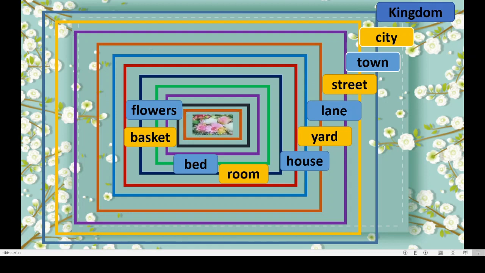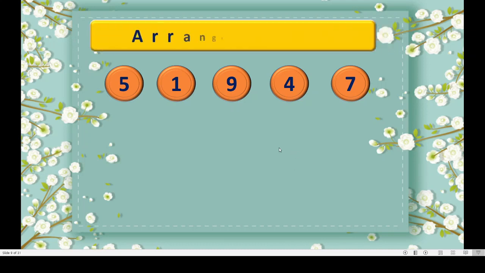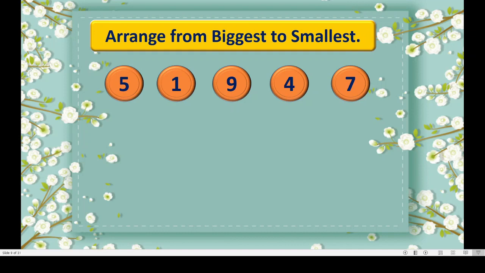I hope you understood. Let us move to the next stanza. Dear children, again you can see here the numbers. Correct? Now we are going to arrange these numbers from biggest to smallest. Okay? It is very easy, right? Because you know the value of the numbers. 5, 1, 9, 4, 7. Same numbers I have taken. Now we will arrange them from biggest to smallest.